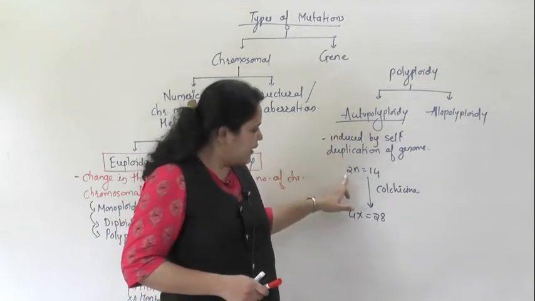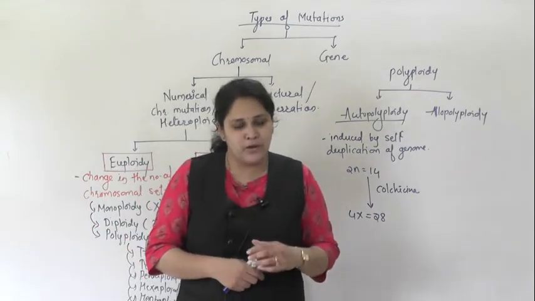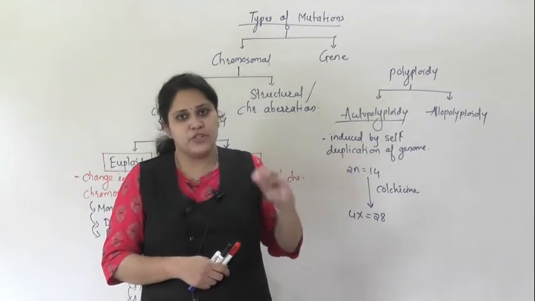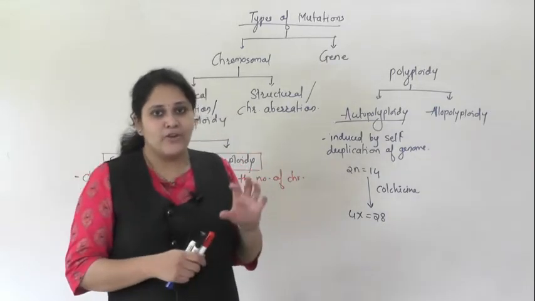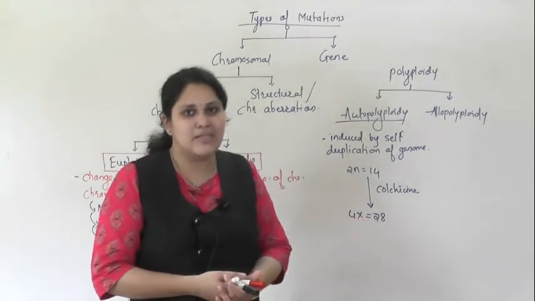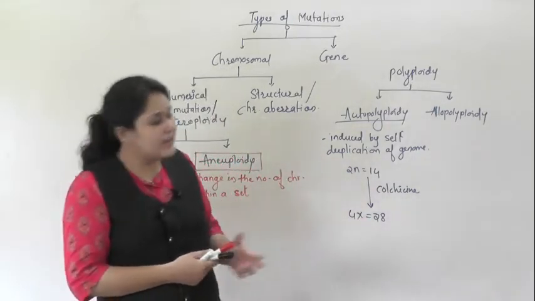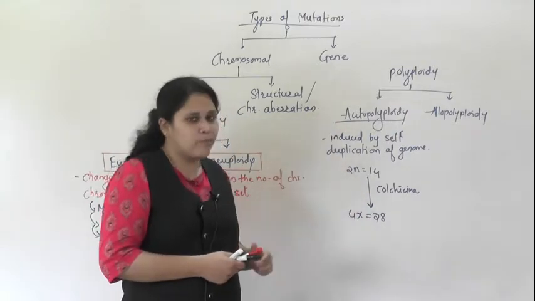Colchicine is a mitotic poison because it breaks the spindle fibers, so that the duplicated chromosomes remain in the same cell. That doubles the genome number. So this is known as autopolyploidy.